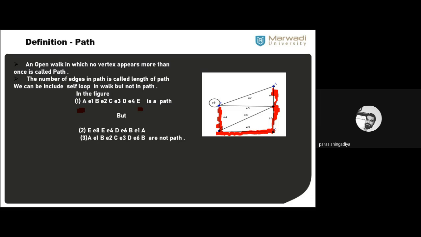Okay, it is a counter example of walk here. But now just check some specific data there. If no vertex appears more than once, and if it is an open walk, then it is called the path. ठीक है, उसको आप क्या बोल सकते हो? That is called the path.